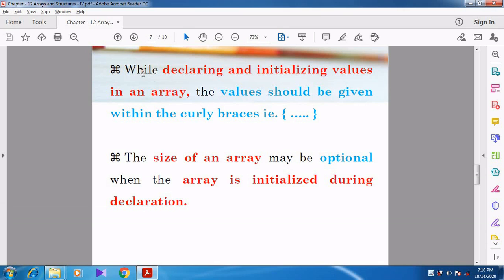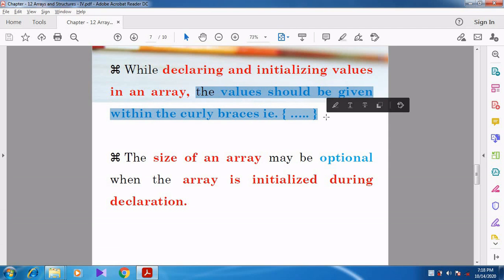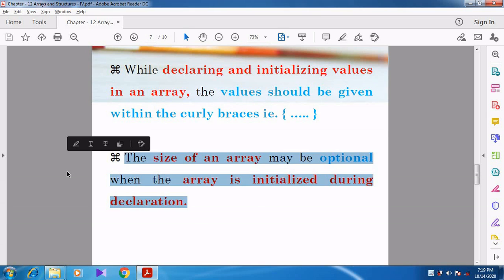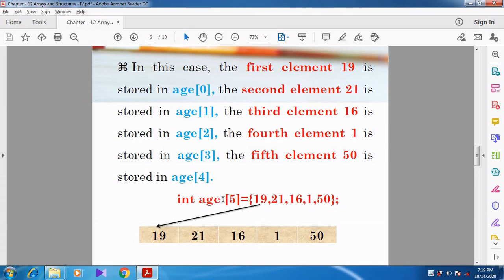Now you can see, while declaring and initializing the values in an array, the values should be given within curly braces, and the values should be separated by commas. There is another thing you want to note down. In the previous example, they specified int age of 5. The size is specified there. Is it right or not? The size of the array is specified.